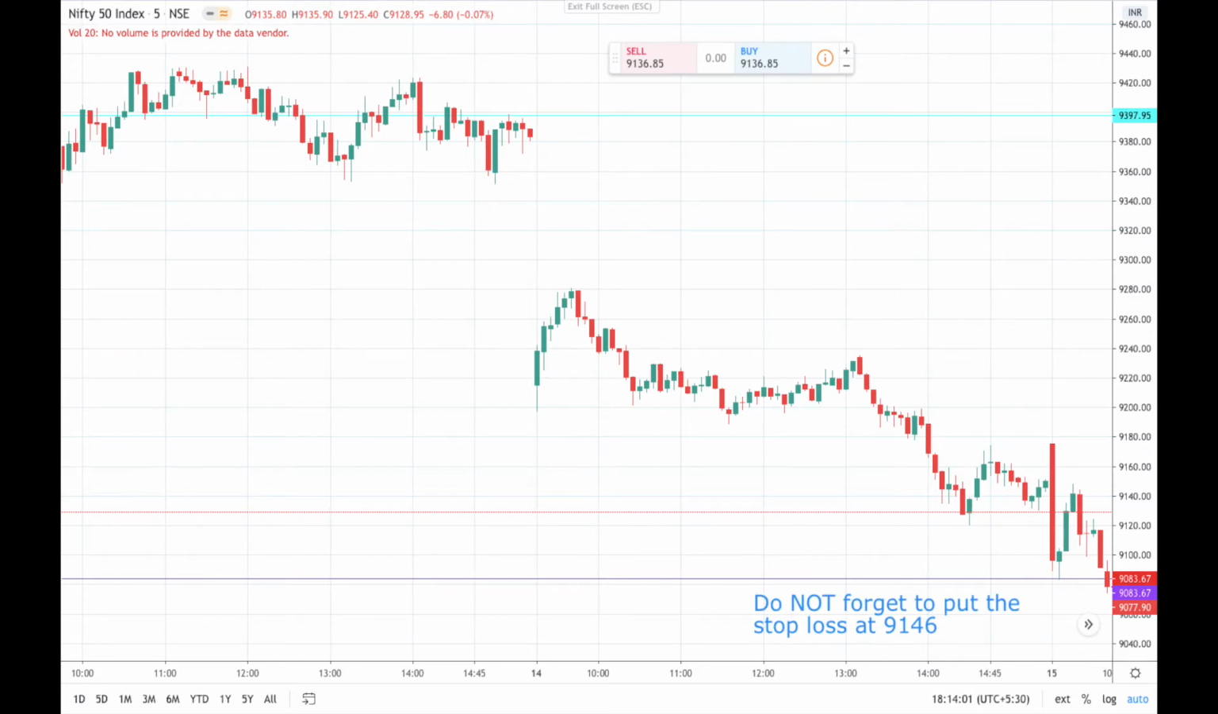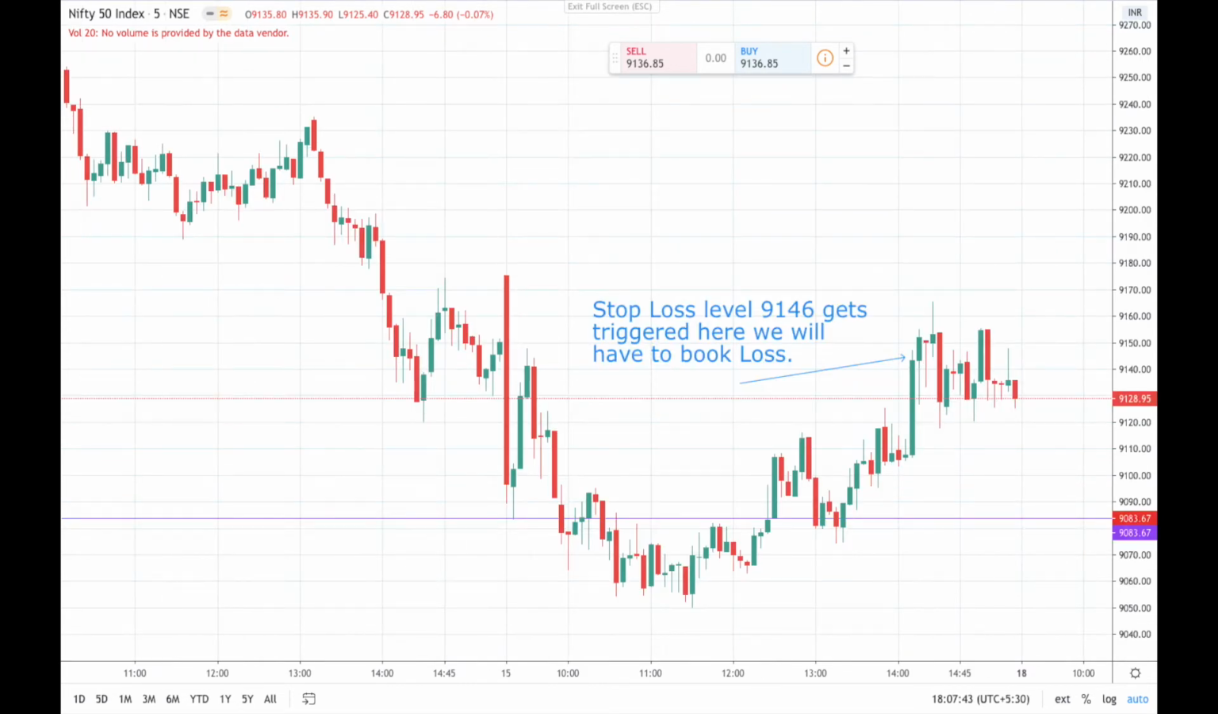We have to put the stop loss. We should not forget to put the stop loss immediately. Now we are in the trade. We will wait for our targets to come or we will see whether our stop loss is getting triggered or not. Unfortunately, our targets did not come today. We have to get out of the trade once the stop loss is triggered.